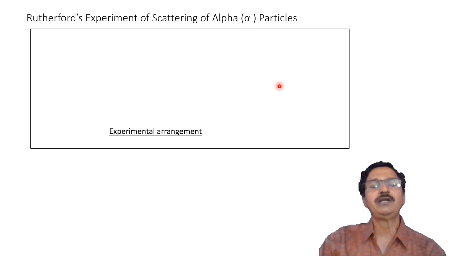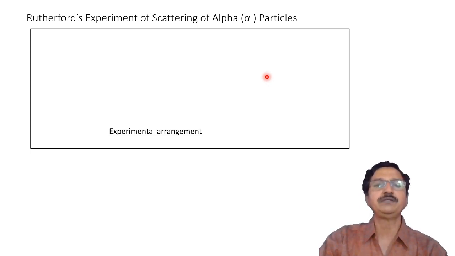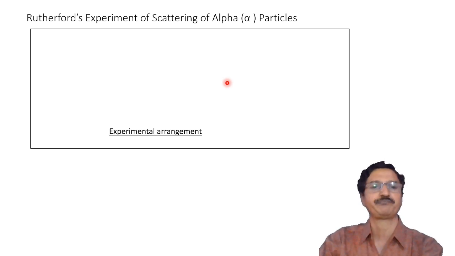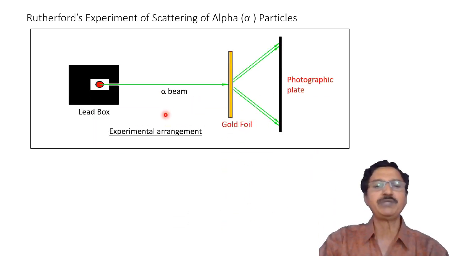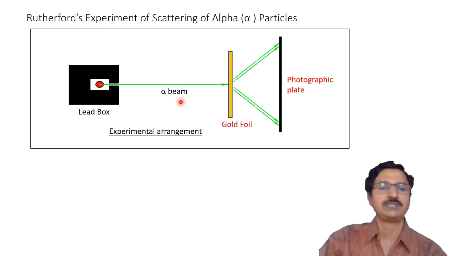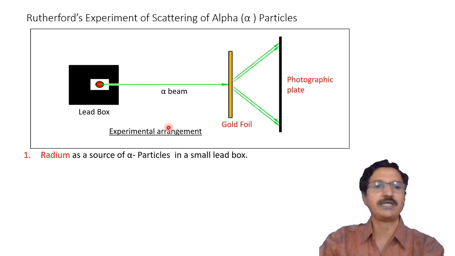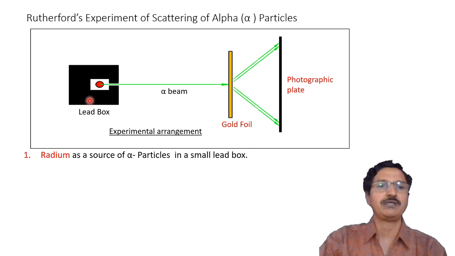Then another scientist known as Rutherford performed the scattering experiment. The scattering of alpha particles on gold foil was performed by Rutherford. The experimental arrangement can be seen from this diagram. In this diagram, we have this lead box. The black box is the lead box.